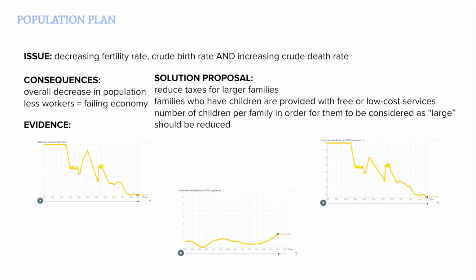The main issue in Greece is that there is a decreasing fertility rate and crude birth rate, and an increasing crude death rate. The consequences of these issues would result in an overall decrease in population, fewer workers, meaning a failing economy. The evidence is provided in these graphs, and my solution proposal is to reduce taxes for larger families, and families who have children should be provided with free or low-cost services. The number of children per family, in order for them to be considered large, should also be reduced.